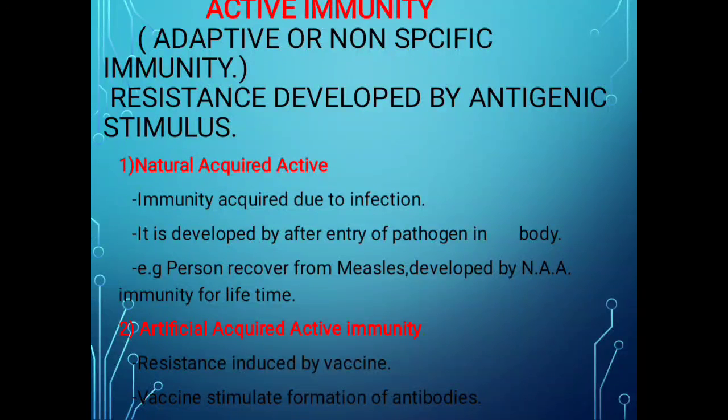So resistance induced by the vaccine is known as artificially acquired active immunity, and these vaccines stimulate the formation of the antibodies in the organism. For example, polio vaccine, BCG vaccine, these are some of the types of vaccine, and in them this type of immunity is there. It may be temporary or may be permanent. So this is about the active immunity, natural and artificial active.